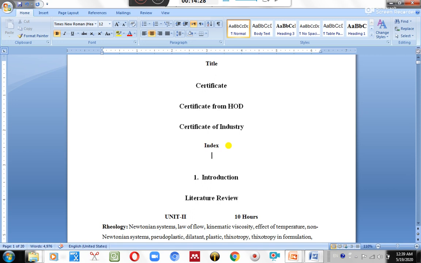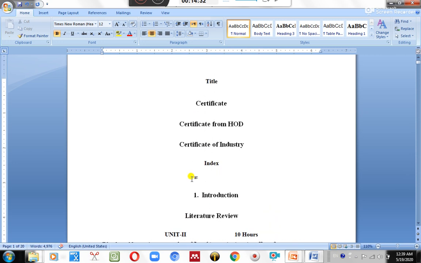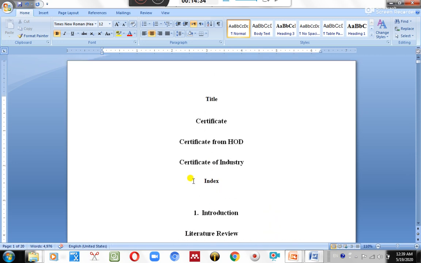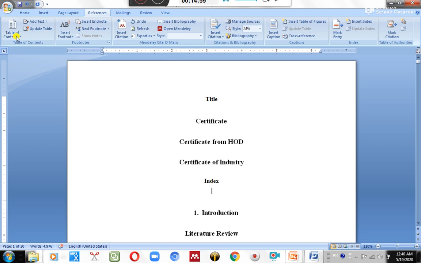So this, we have already assigned. This is again heading 3. So I have already assigned heading 1, heading 2 and heading 3. Now I just want an index over here, an auto index. Okay, I assigned heading 1, heading 2 and heading 3 to the entire thesis. Now I just want to generate an auto index.